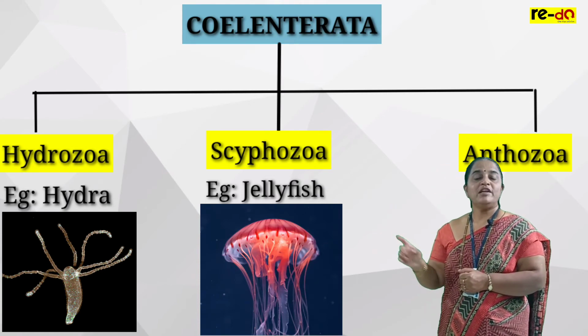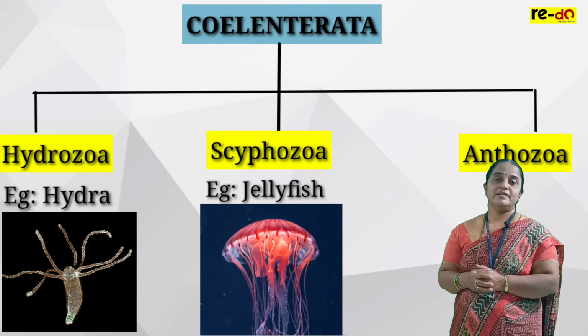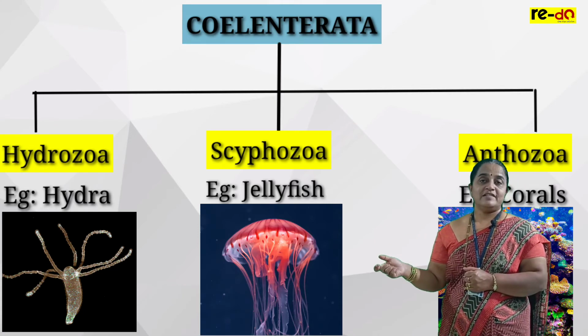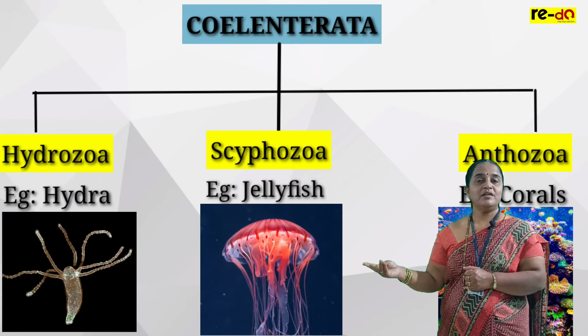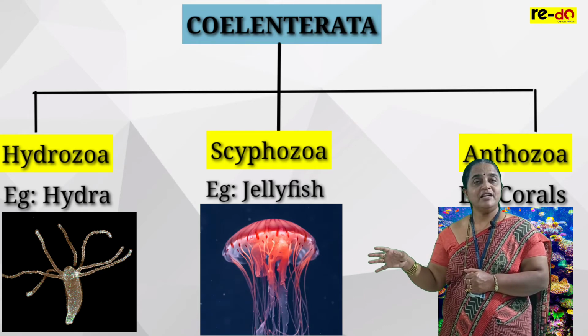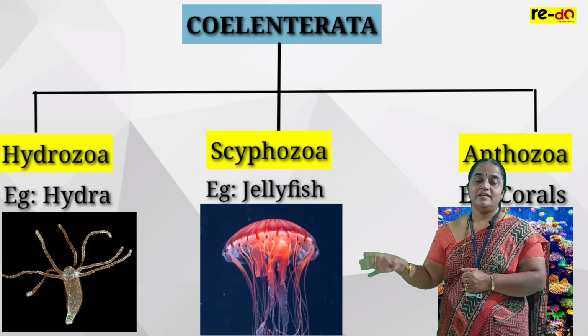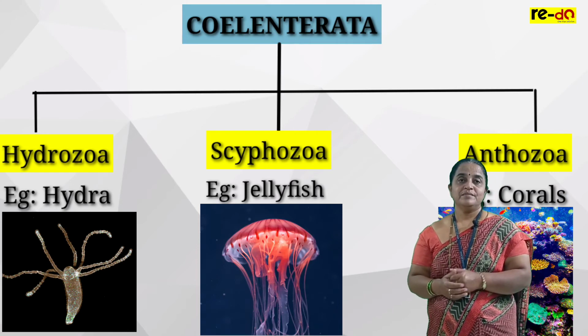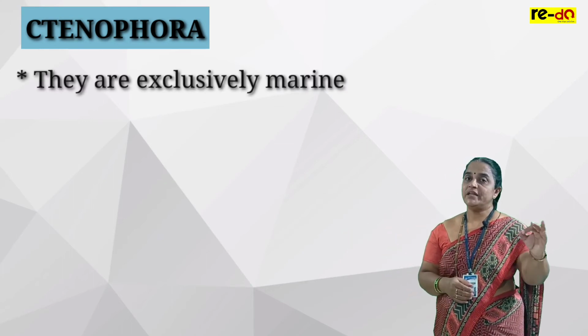So they reproduce only by the asexual method. They are called corals. Brain coral, star coral, spiny coral, these are different names given to these animals. They belong to Anthozoa.